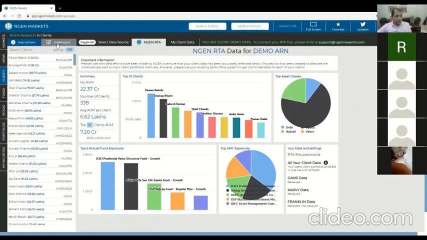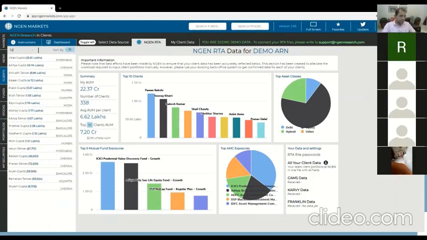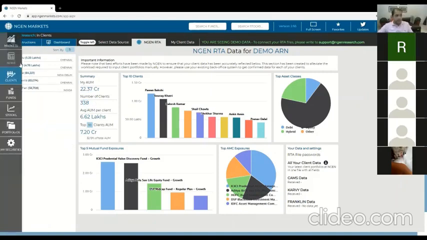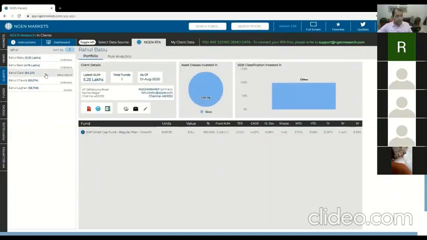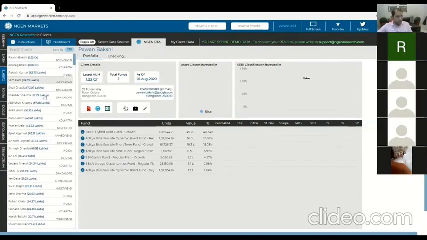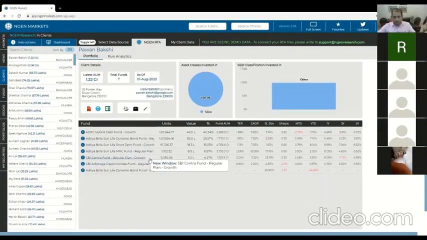And literally, you would see a dashboard. This is my AUM. This is the number of clients I have. I can search them here very simply. And if I load up a client, okay, there's not many funds here. Let me load up a... okay, so this is all demonstration data. This is my client. I can see a little bit of details. I can sort here with some of these numbers.